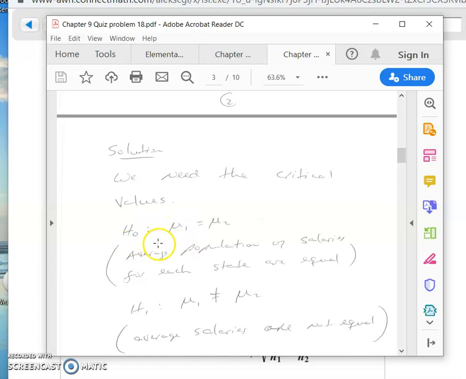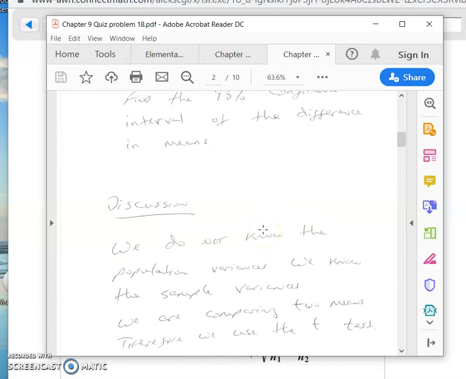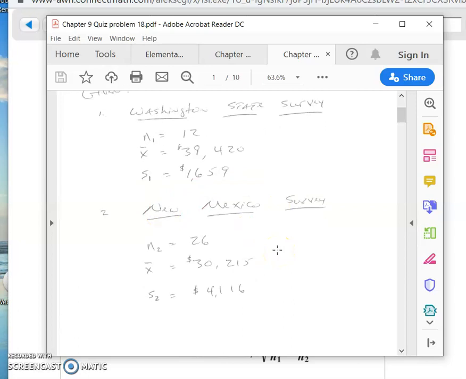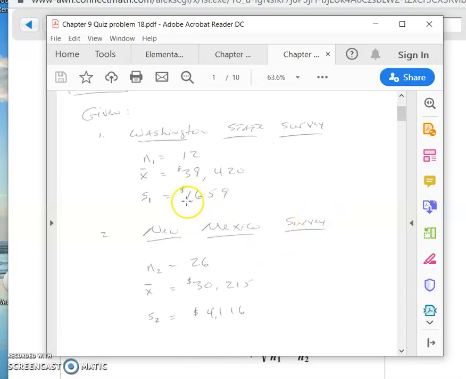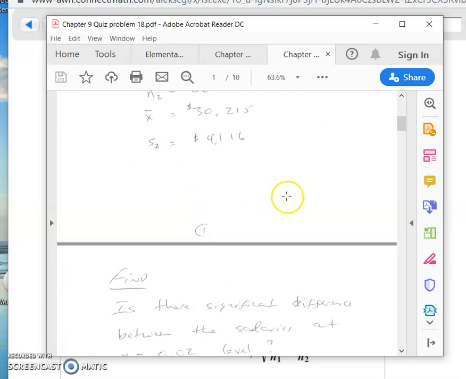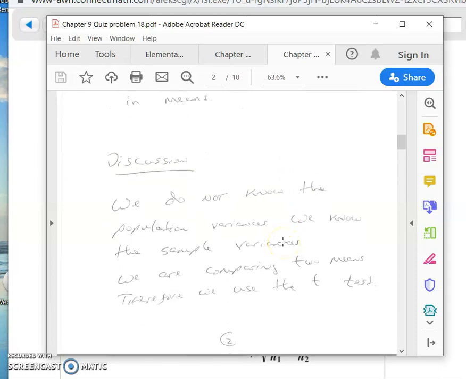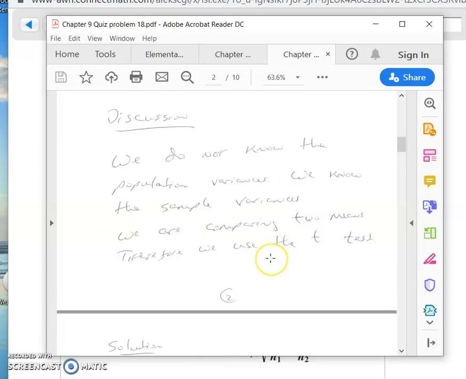Our null hypothesis is that the two mu's, mu1 and mu2 — come back up here — mu1 is the population mean for Washington State, and mu2 is the population mean for New Mexico State. Okay, all right. We don't know what the mu's are, all we have is the X bars, okay? But we want to know, is there a significant difference between the mu's or not? And all we can do is base our decision on the samples.